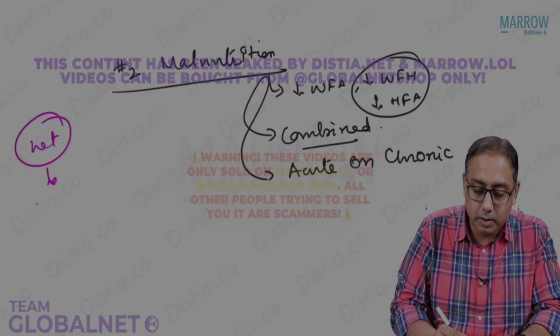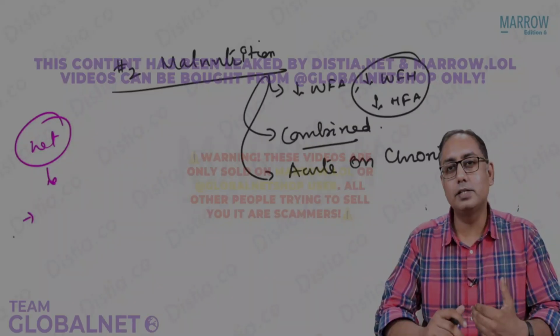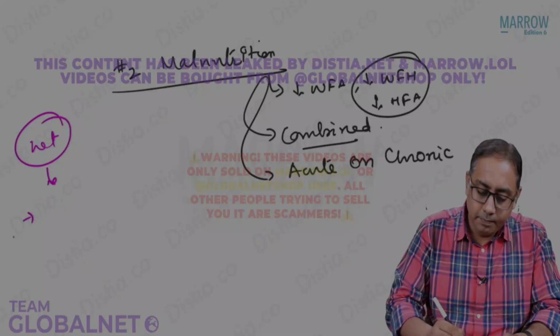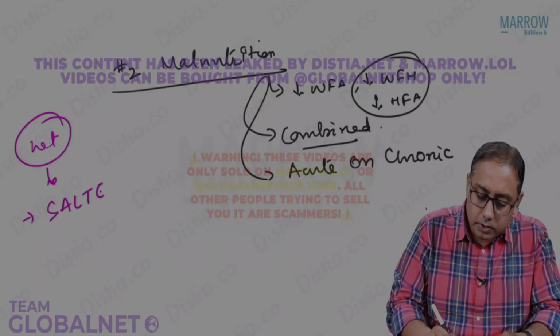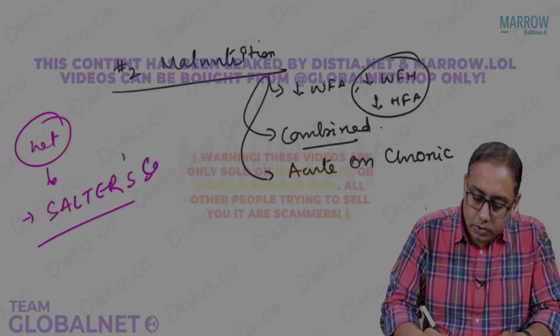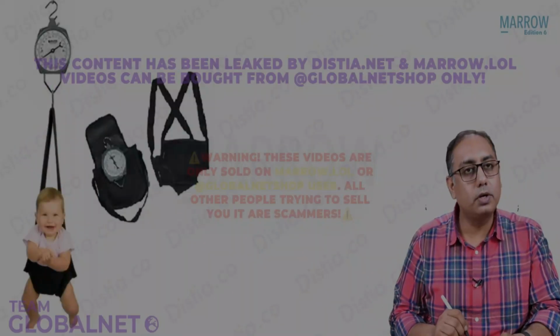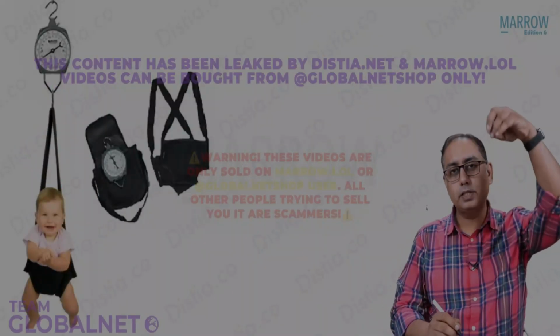The weight is checked using a machine in our OPDs. It could be there in Anganwadi centers. It could be there for home-based delivery also. We have a Salter scale. So in Government of India, in the health system, we have a Salter scale. There could be just one MCQ on a Salter scale. If you look at the Salter scale, it is a scale which is hanging from the top.